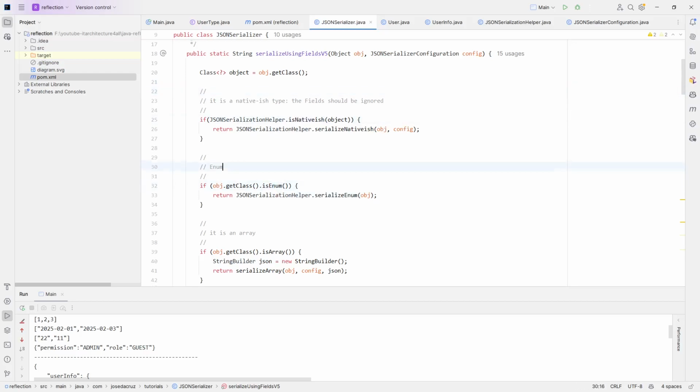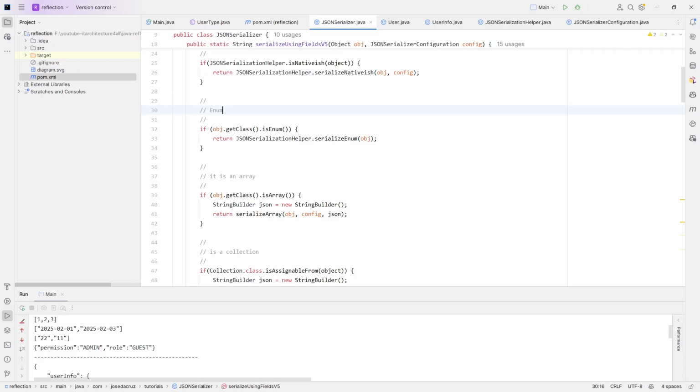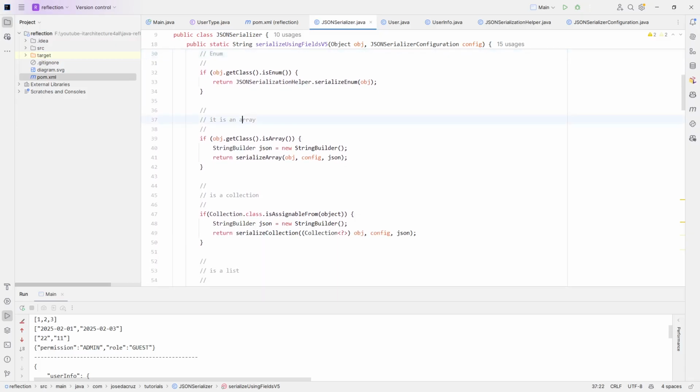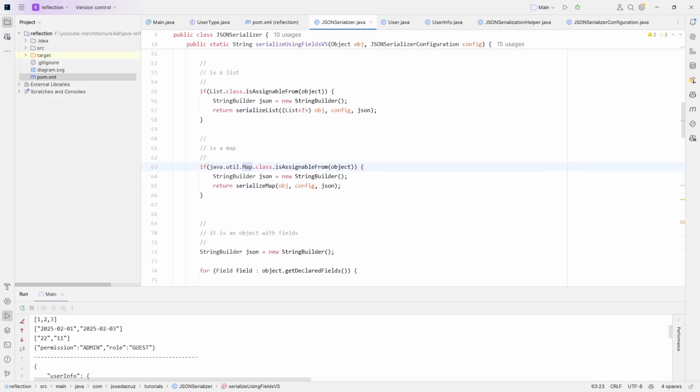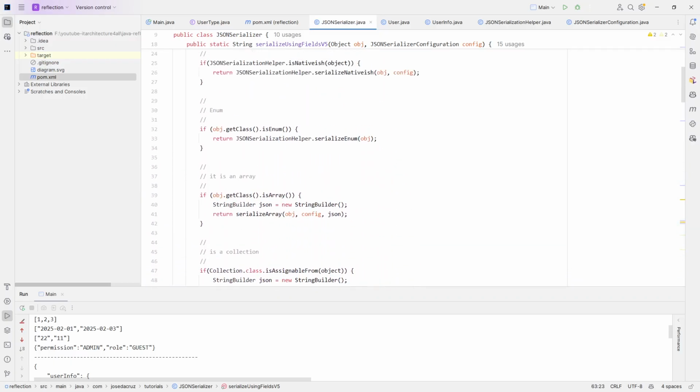It's an enumerator, because we don't want, again, to serialize the enumerator. We are only interested in the contents of the enumerator. The same for array, the same for a collection, the same for list, and the same for a map, and that's it. Okay, these are our native data types.